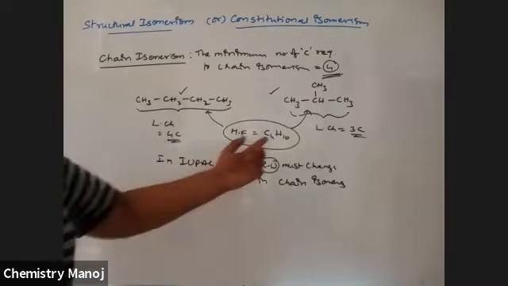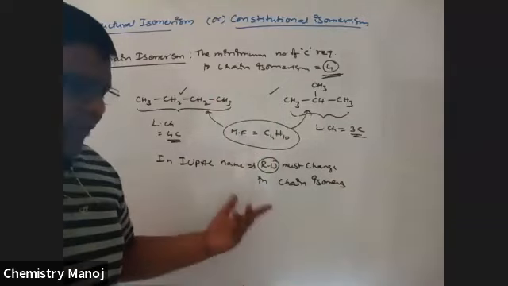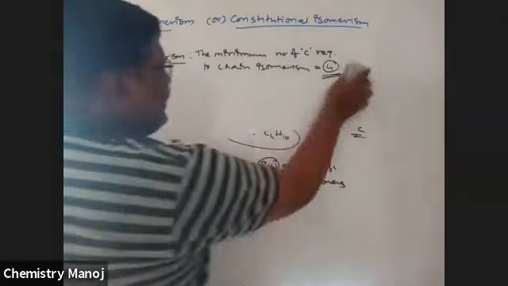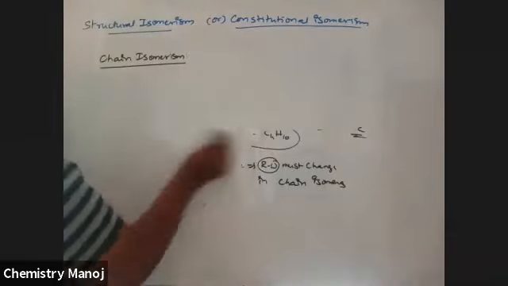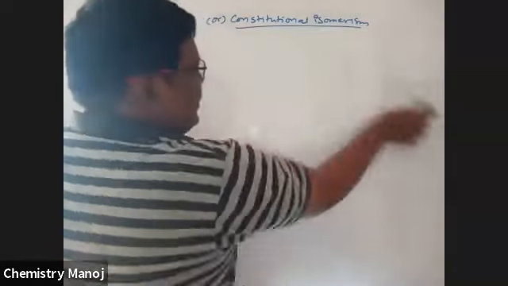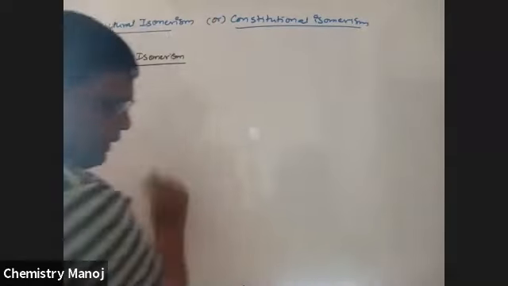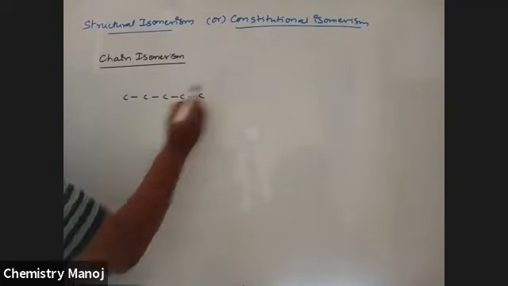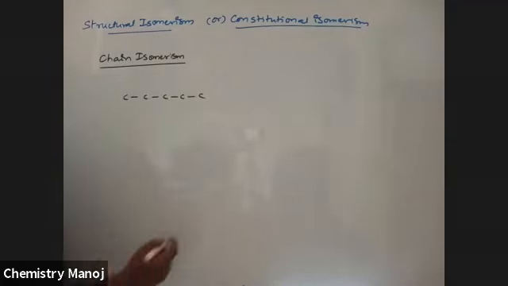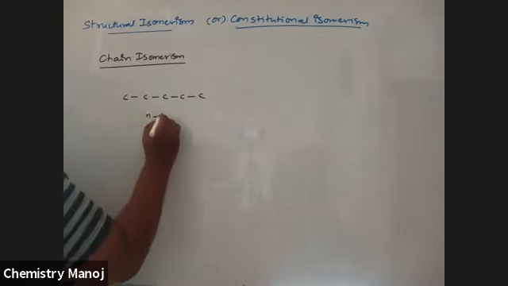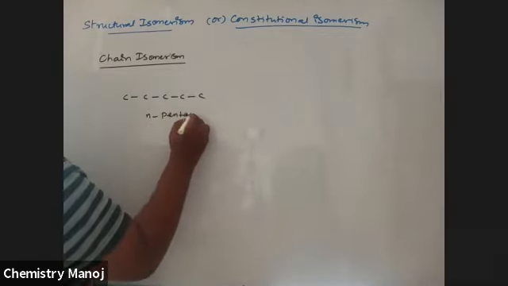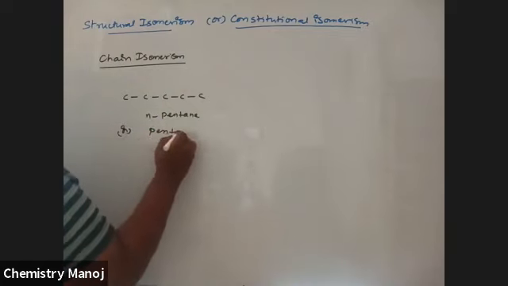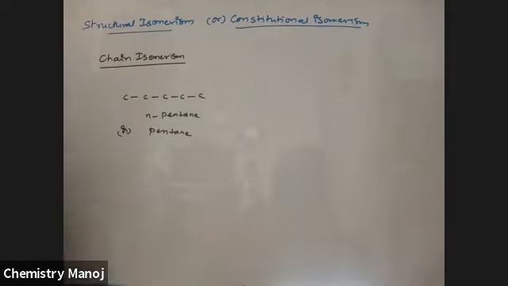So for four carbons, two isomers are there. For example, if 5 carbons are there, minimum 4 means more than 4 is also accepted. So if 5 carbons are there, how many are possible? See here: 1, 2, 3, 4, 5. 5 carbons. It is n-pentane, which is the common name, or pentane is the IUPAC name.